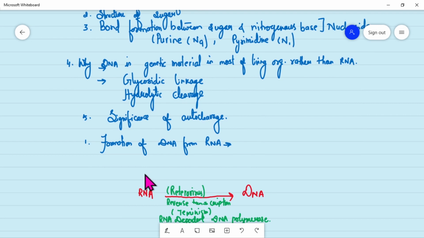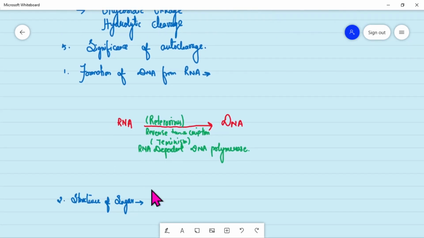We must know how the DNA is formed from RNA. As I told you earlier, during the origin of life, the atmosphere was reducing.